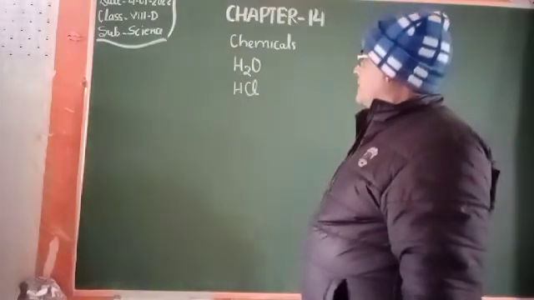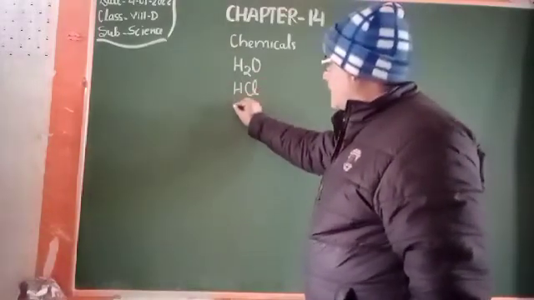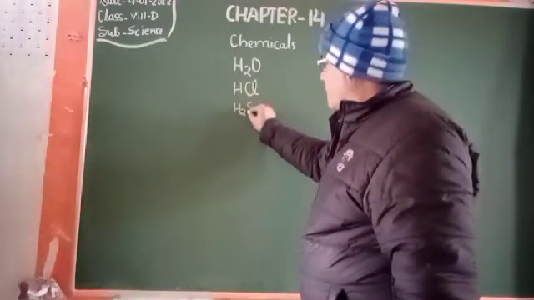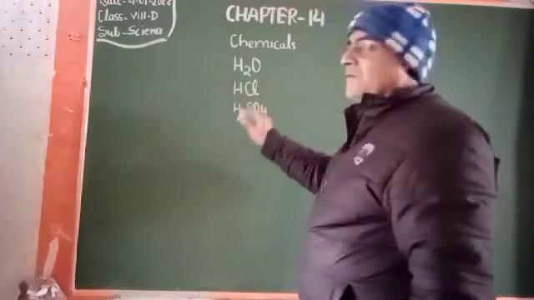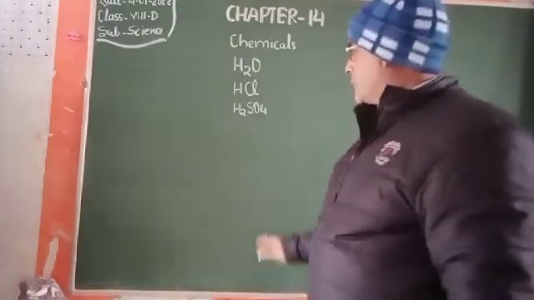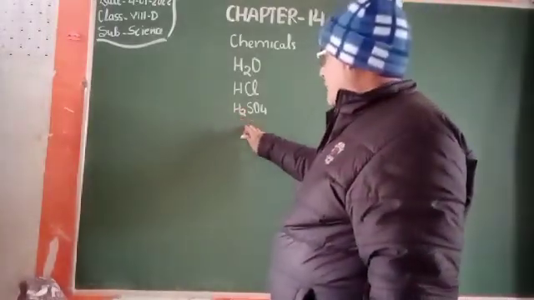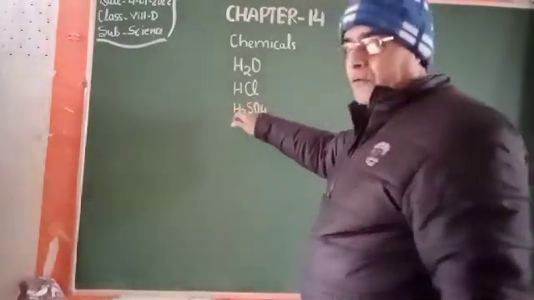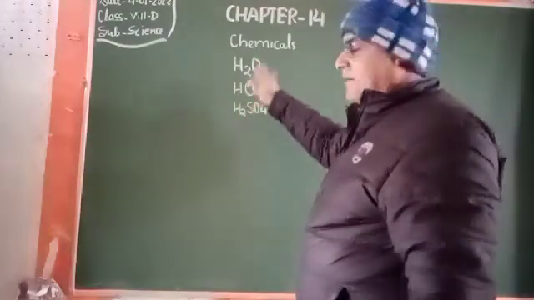My dear students, some other chemicals are also there. H2SO4 is sulfuric acid, Tejab in Hindi. In H2SO4, two atoms of hydrogen get combined with sulfur and four atoms of oxygen, forming a chemical.